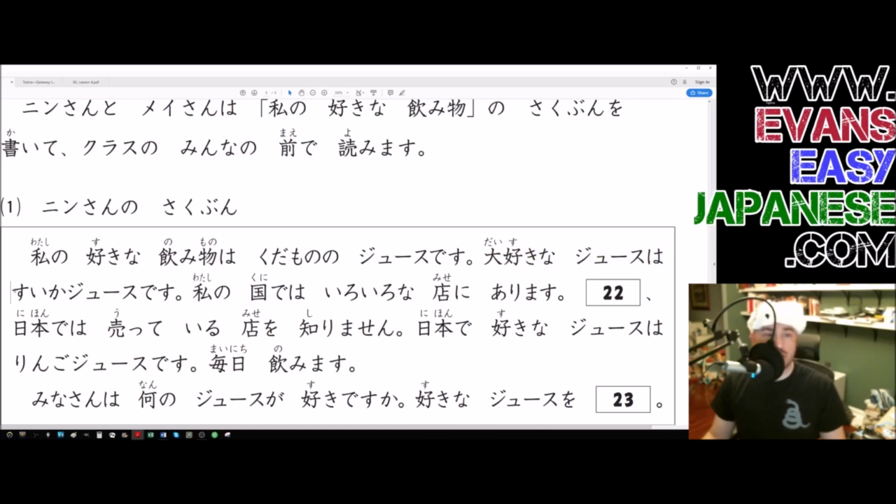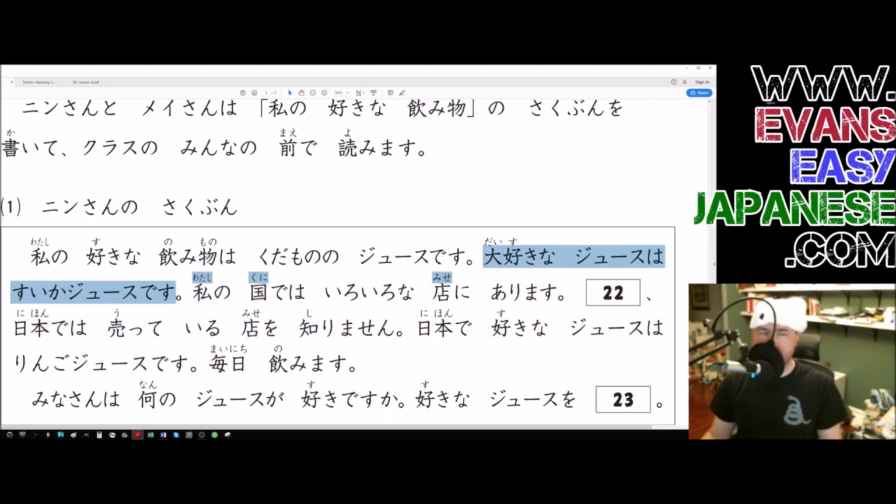Oh wow, that's an odd choice. Suika juice desu. Suika juice. Suika is a watermelon, and juice is juice. So you might be asking yourself, hey Evan, why is there no particle in between them? After all, suika is a noun and juice is a noun. The answer is it's probably just a really common thing, like orange juice. We don't say the juice of the orange. Just orange juice is like its own word, probably in Japanese as well. And so suika juice is the same way. So as for juice that I really like, suika juice desu.